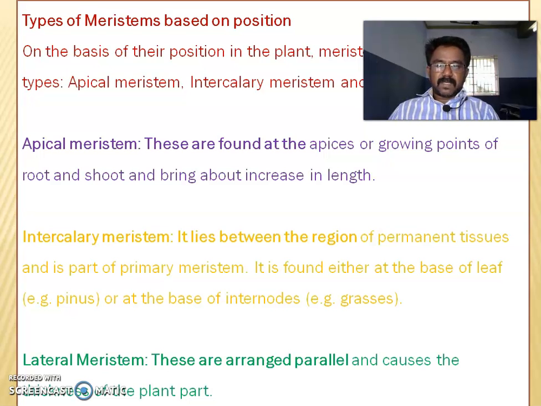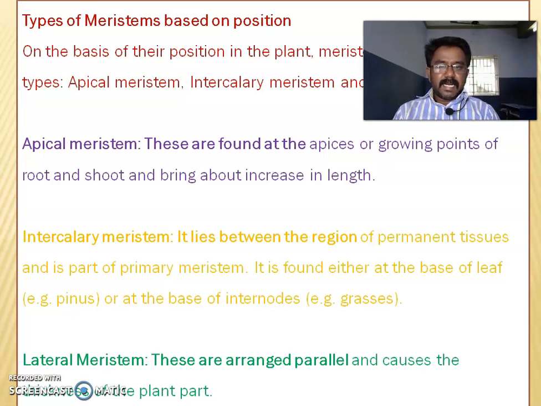Types of meristems, based on their position in the plant. Meristems are of three types. First is apical meristem, then intercalary meristem, and lateral meristem. These three are called meristems. First, we should study apical meristem. They are found at the apices, the growing points of root and shoot, and bring about increase in length.